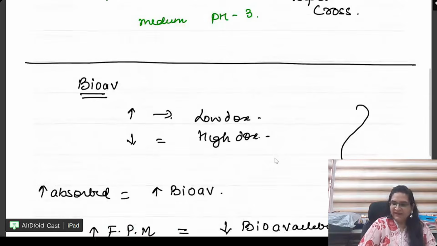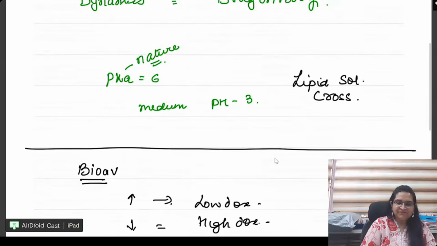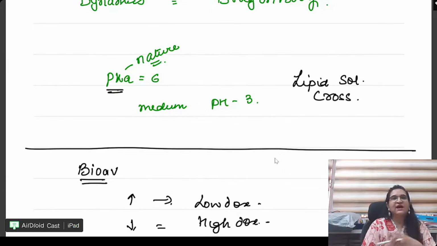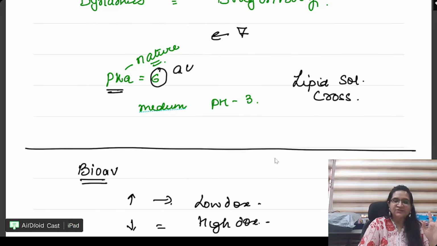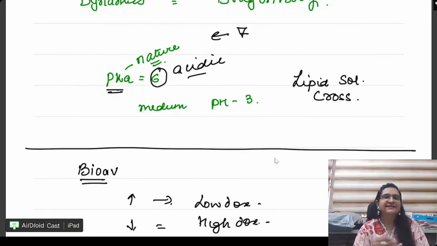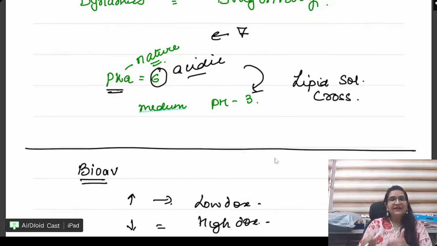Okay. pKa, beta. pKa is like your nature. Like what is your nature, Dr. Sara? Are you a quiet person? Are you a loud person? Are you an extrovert, introvert? So the nature of the drug is 6. We know 7 is medium, neutral. So below 7 is acidic. So the nature of the drug is acidic. If I put it in the acidic pH, then I'm going to have more of the unionized form.